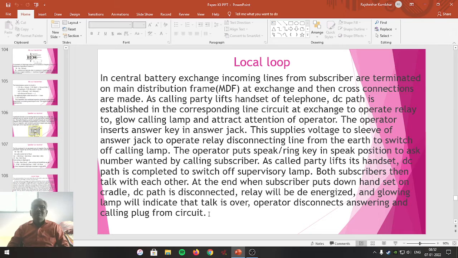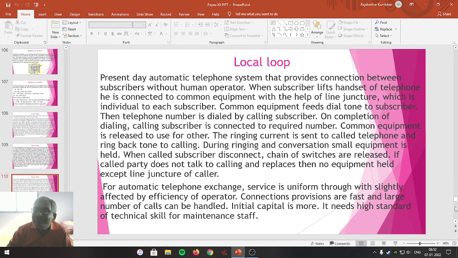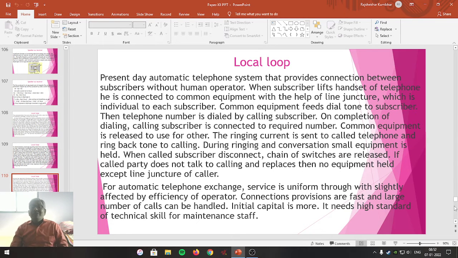No doubt, relays and DC supplies were providing the automatic connection between both subscribers. This was there, but even though that is true, the operator was still there, human interference was still there. Further development took place, and the present day telephone exchange came forward to work.